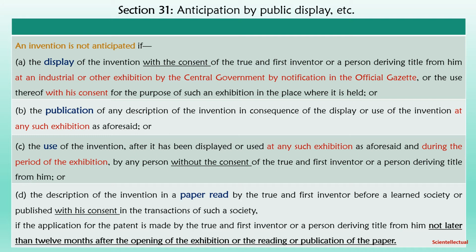Similarly, publication of any description of the invention in consequence of such display or use of the invention at that kind of exhibition conducted by the central government, then that publication will not anticipate the present invention. Similarly, use of the invention after it has been displayed or used at such exhibition, and during the exhibition if someone else uses that invention without the consent of the true and first inventor, then the subject matter will not be anticipated.